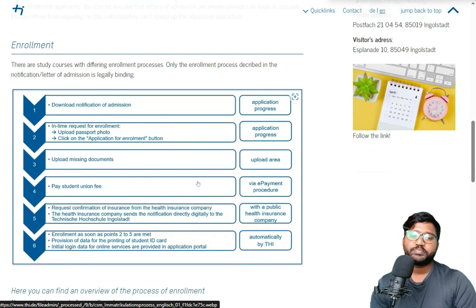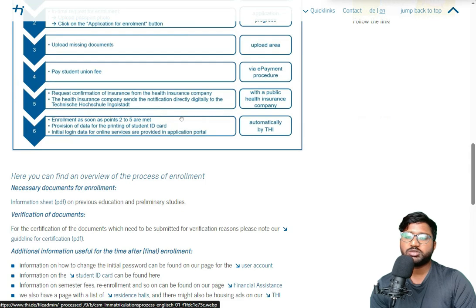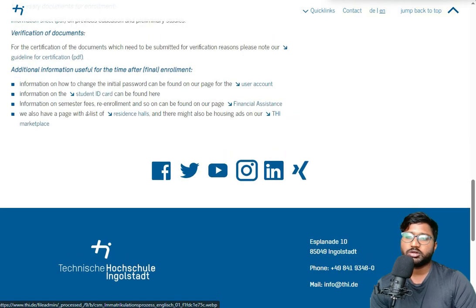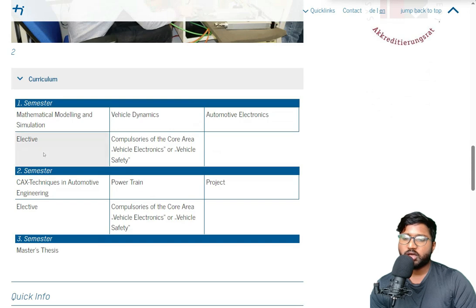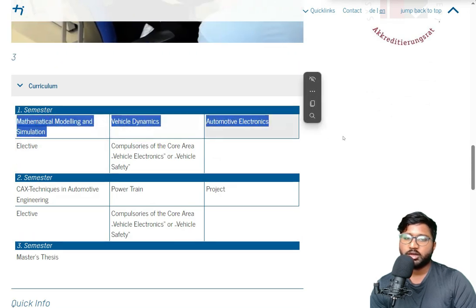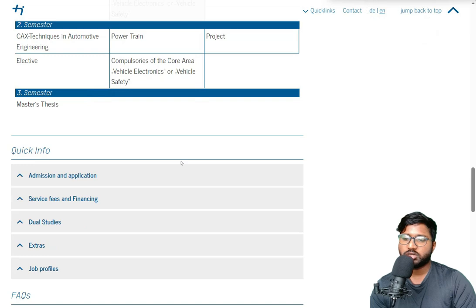So here the best thing is you can see the flow that they have given. You can download the notification, upload passport, check application. This is once you got an application, or what you can say admission. Here in the curriculum you can see what things you are going to do, vehicle dynamics, and these are the course studies. You can just check on it.